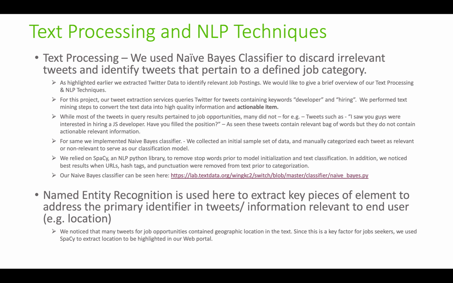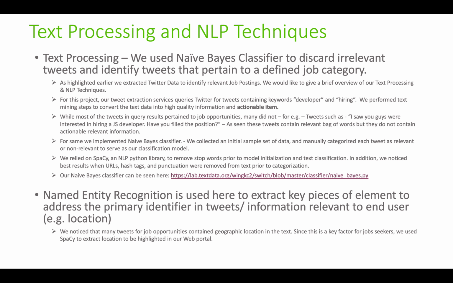For this project, our tweet extraction service queries Twitter for tweets containing keywords like developer and hiring. While most of the tweets in the query result pertain to job opportunities, many did not. For example, tweets such as, I saw you guys were interested in hiring a JS developer. Have you fulfilled that position? As we can see here, this particular tweet contains all the relevant bag of words, but it does not contain correct information, nor actionable relevant information, which defines the job category.